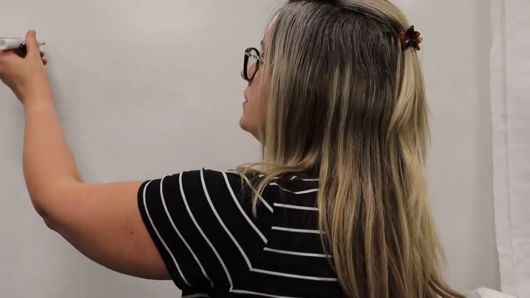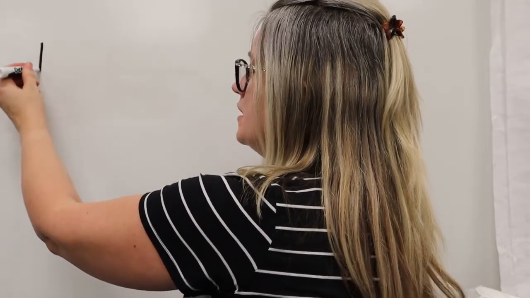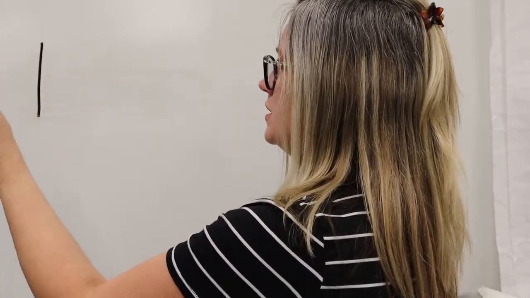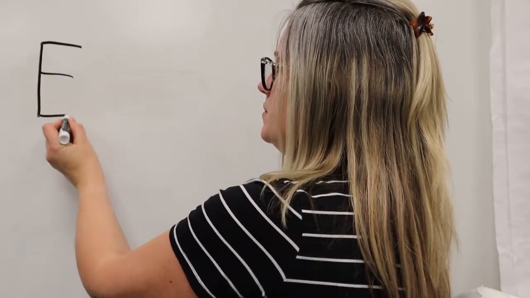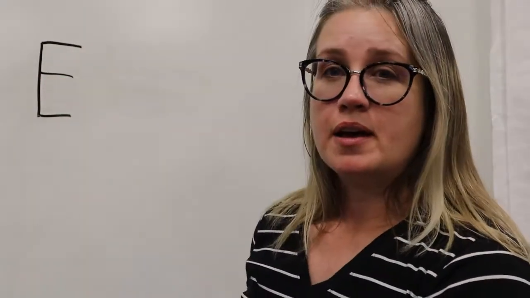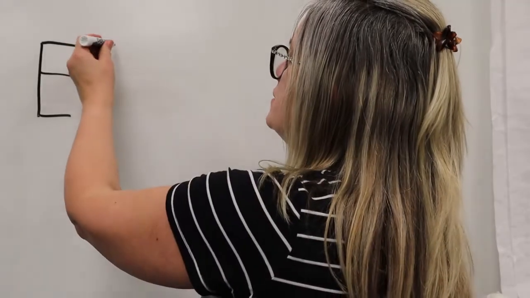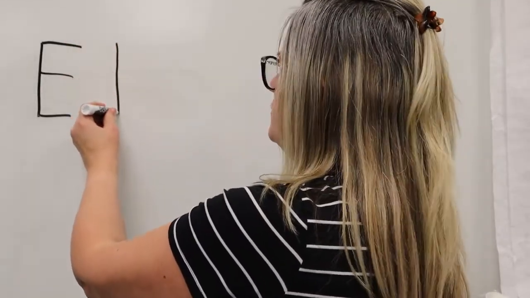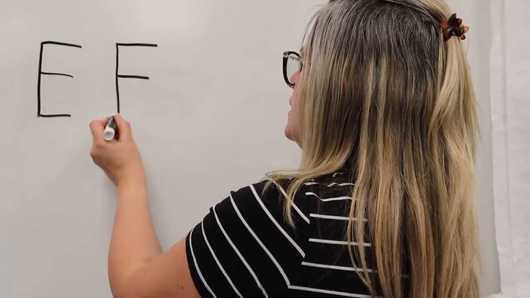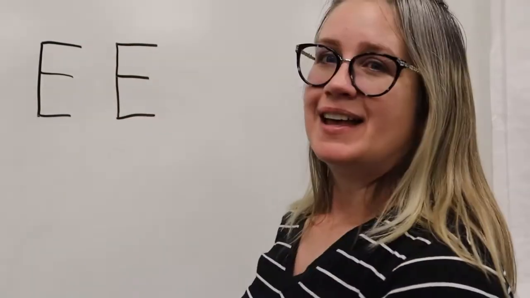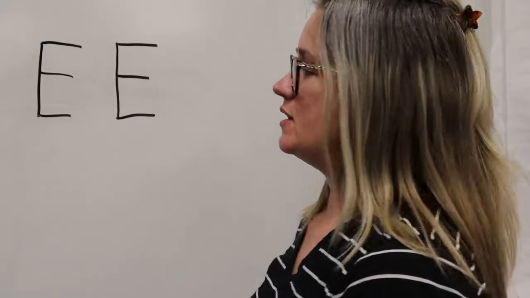All right. How do you write an E? Well, like we said, the uppercase E is tall, and we're going to start at the top and go straight down. You will pick up your pencil. Straight lines across the top, the middle, and the bottom. Uppercase E is tall. You want to start at the top. Don't start from the bottom. Put your straight lines on. And that is E. Look at all the straight lines.